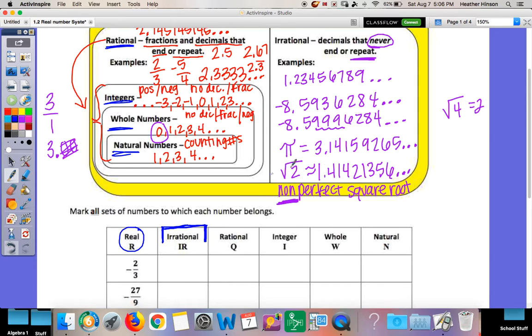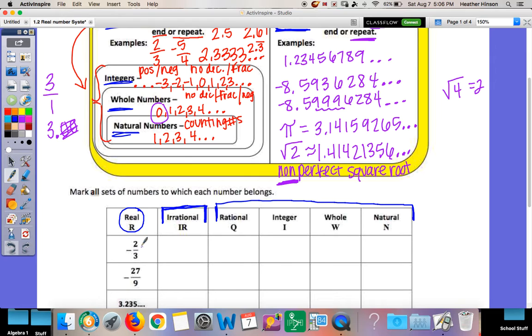Irrational does not have any boxes underneath it because it is all by itself. So if you put irrational, you never put anything else. If it is rational, then you need to go down this list. Would it also fall under an integer, a whole number, or a natural number, or multiples?